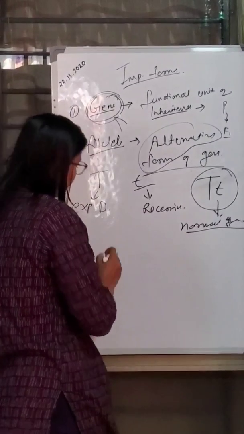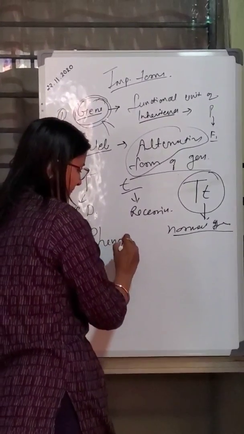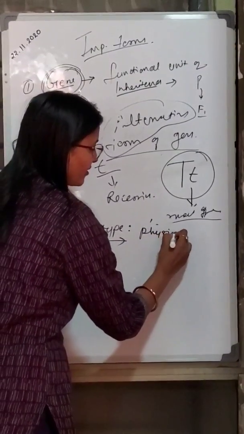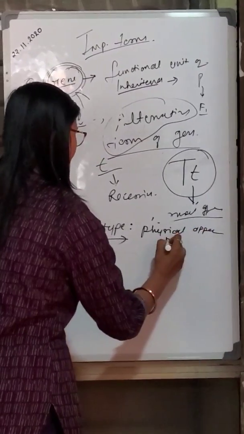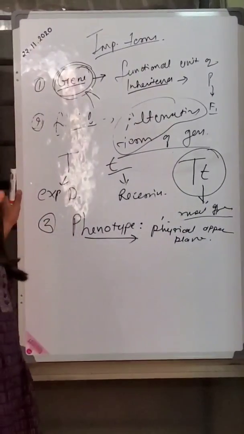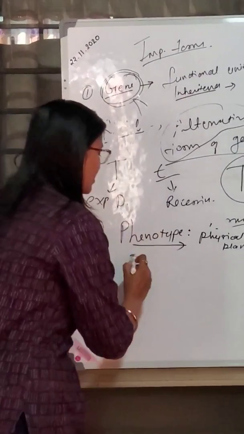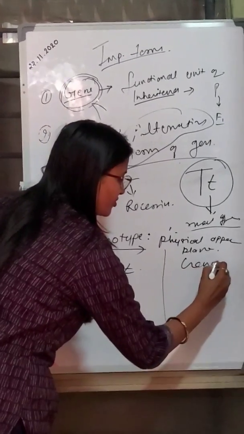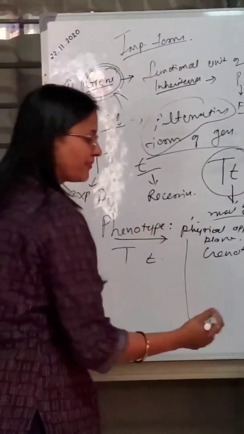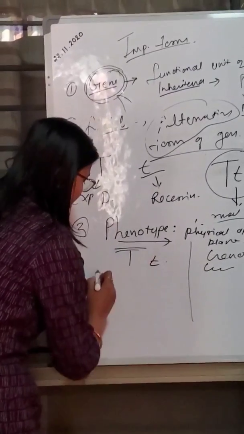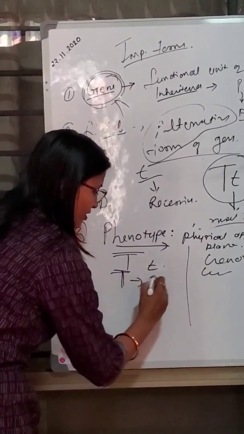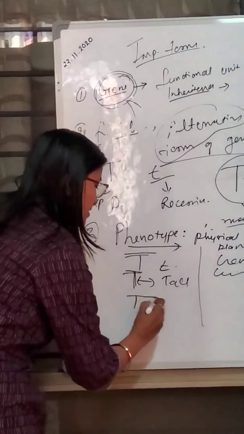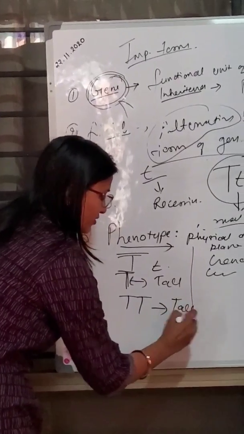And the third important term is phenotype. The phenotype means the physical appearance of the plant. How the plant appears physically, whether it looks tall or dwarf. And there is another term, genotype, in which we talk about the genetic makeup of the plants. Suppose there is a plant with capital T, we call it tall, and the homozygous plant we also call tall.